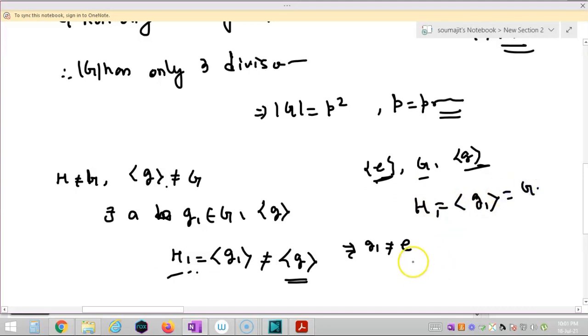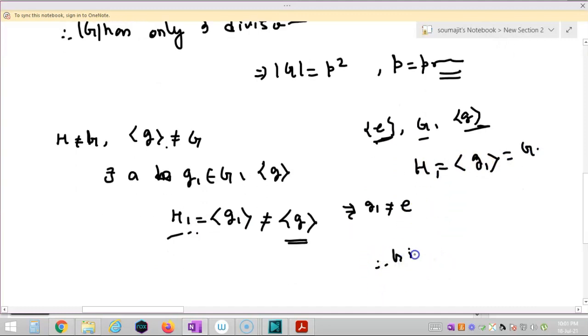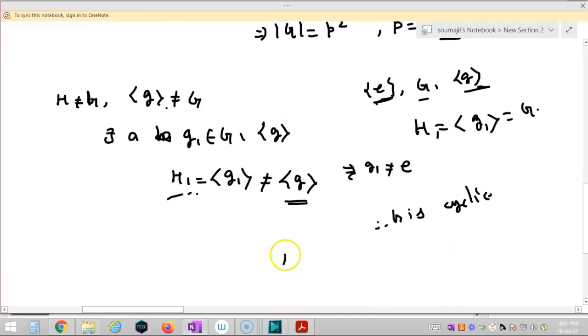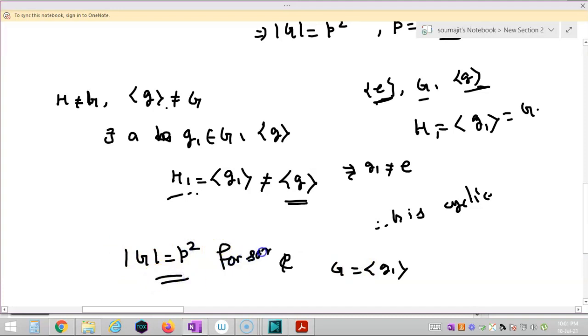So therefore G is cyclic, and hence I can say this G is the cyclic group generated by g1, and again by a similar argument I can say that the order of G is equal to p square for some prime p, and this completes the proof. It was an easy question, right students? So we have solved all the questions of ISI M.Math 2021. Okay, that's all. Thank you.